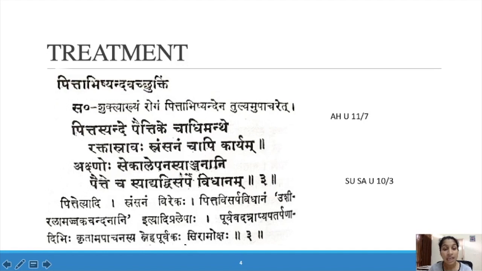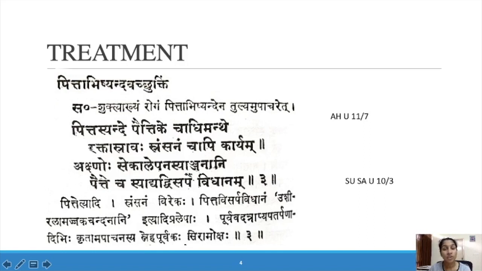Akshnoho Seka Lepa Nasya Anjanani. In the eyes, what all things do we have to give? Seka, Lepa, Nasya and Anjana. So Seka, Lepa and Anjana in the eyes, and Nasya can also be given. Paitescha Syad Visarpe Vidhanam: also we have to give Pittaja Visarpa Chikitsa. So this treatment we can give in Shuktika also.